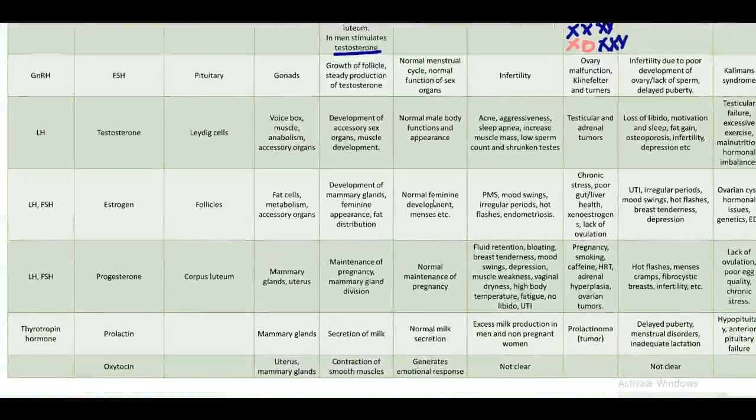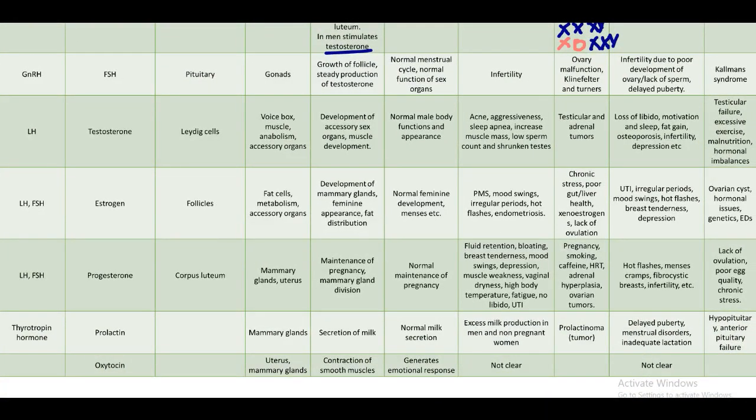Then we have the FSH or follicle stimulating hormone. This is secreted by the pituitary due to the stimulation of gonadotrophin releasing hormone, and acts on the gonads and causes growth of follicles in the ovary. So in the ovary, we have a follicle, it grows to size, causes ovulation, becomes corpus luteum, then either menstrual cycle or fertilization has to occur. So this is growth of follicle, and steady production of testosterone. There is steady production of testosterone due to this FSH. Normal menstrual cycle, normal functioning of sex organs.